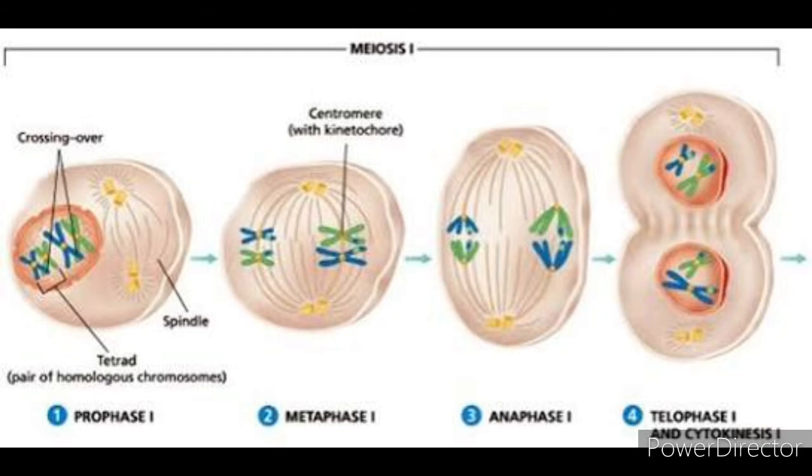Chromosomal fibers contract and pull the homologues, and interchromosomal fibers appear and extend to the homologous chromosomes. They start moving towards opposite poles. The centromeres do not divide.